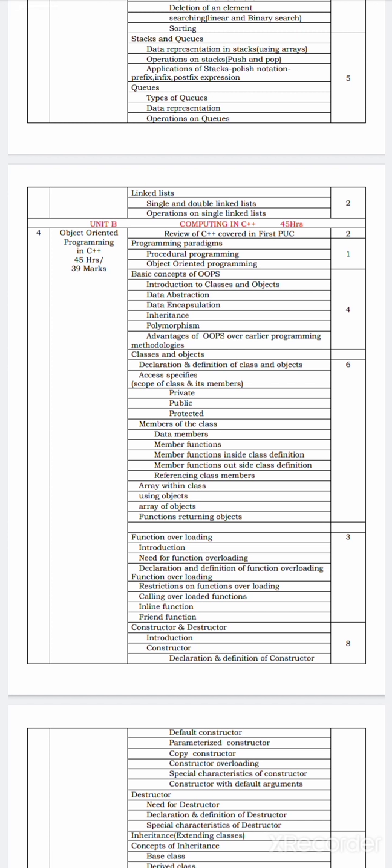Next, arrays within class using objects, array of objects, functions returning object. All these will be studied in this topic.